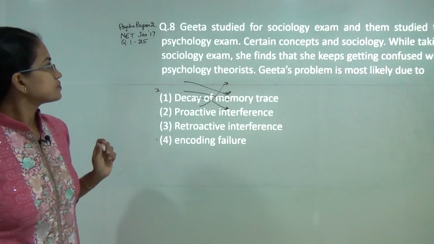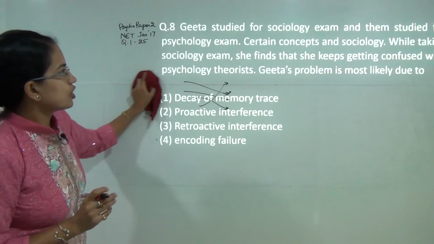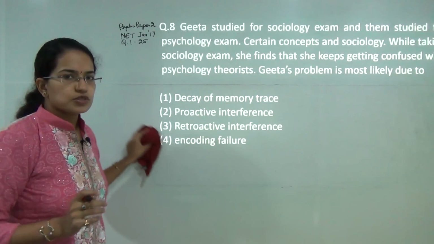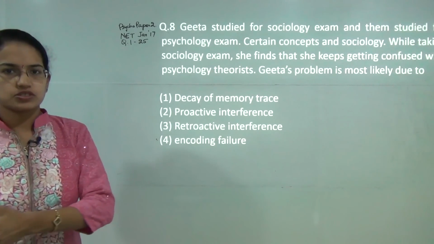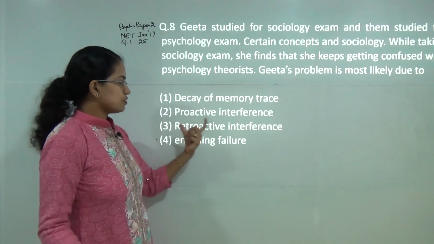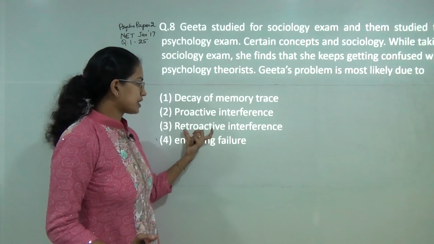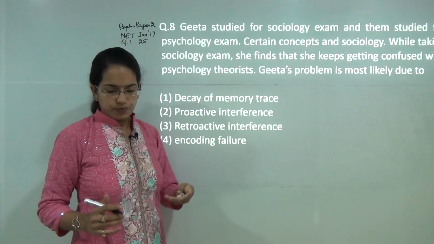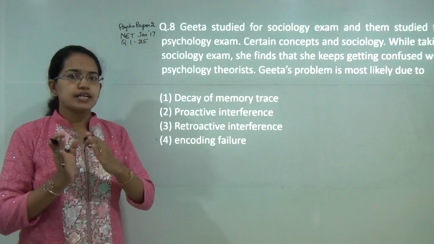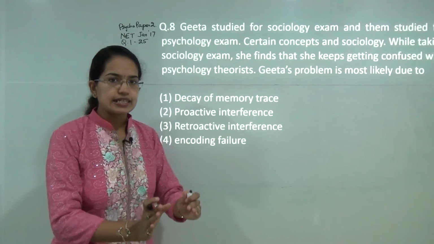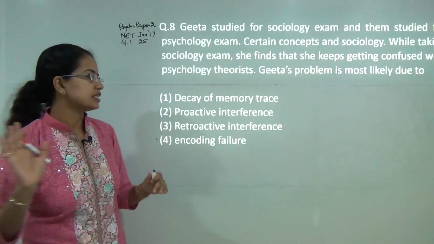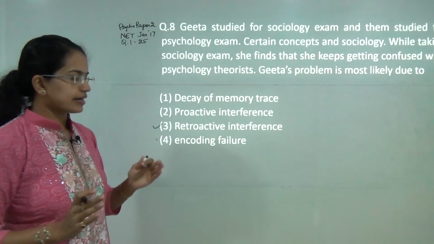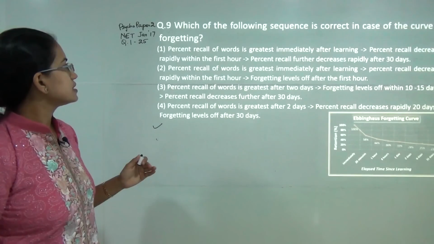Now next, Geeta studied sociology for an exam and then studied psychology. Now this is an applicative question based on the general concept that you must know. So when we have discussed the class on forgetting, we understood what is retroactive and proactive interference. Now retroactive interference talks about the later learning which you have learned later gets hindered from what you have learned previously, and this fits in correctly with this example. So you have retroactive interference, that would be the answer here.